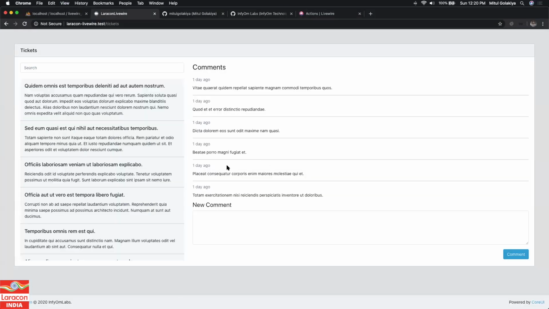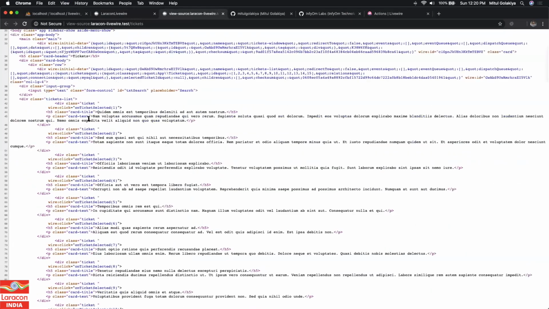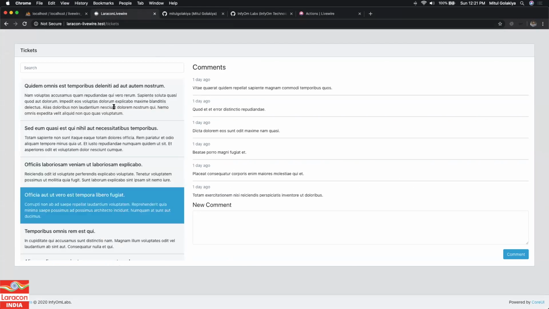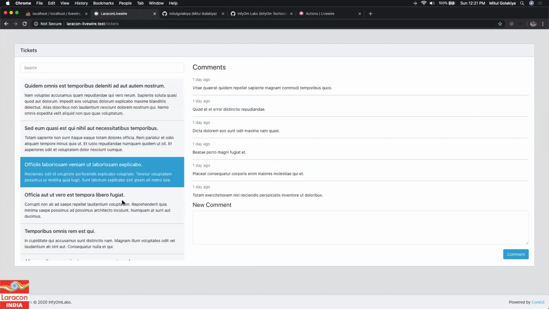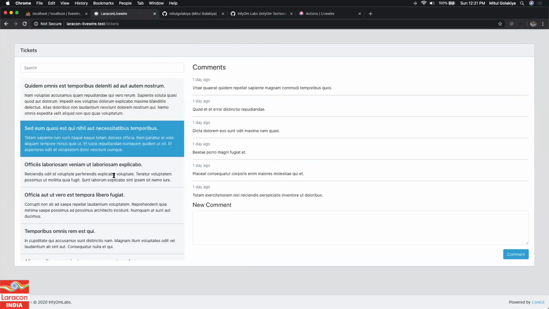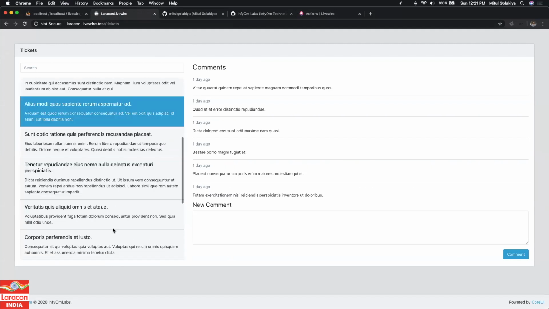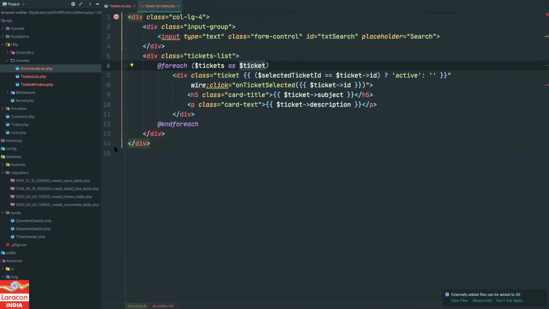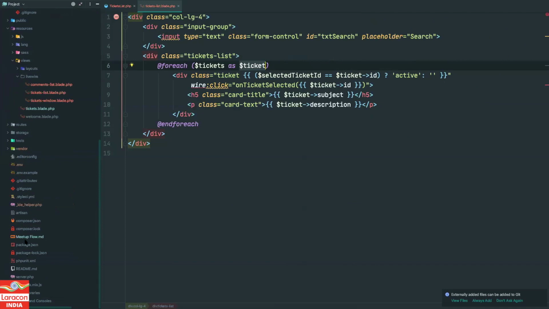Okay, so let's see the view source, what's happening. You see this is ticket 1, where the ticket id is 1, ticket id is 2, ticket id is 3, ticket id is 4, just standard Blade stuff, right? Now let's try to click it. Okay, it is working. So kind of crazy thing. I have nothing written in JavaScript and it is still working. You can click any ticket and it is being selected, and it is possible without writing any single piece of JavaScript code. So yeah, let's see some more magic. And what is next, let's see.